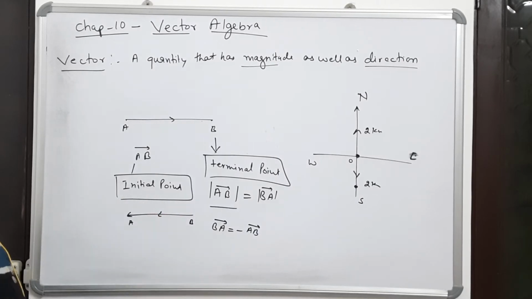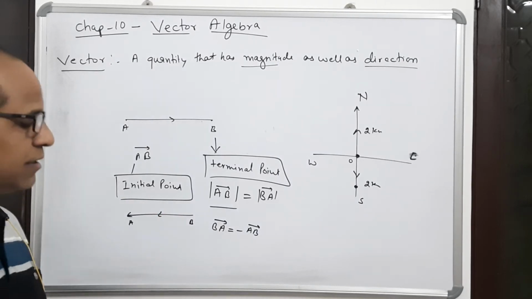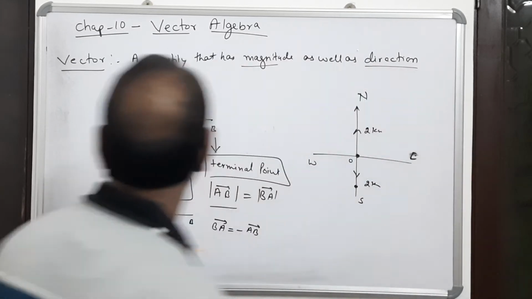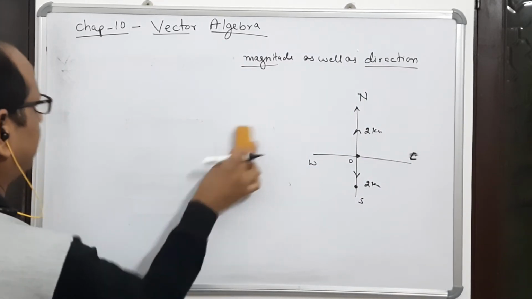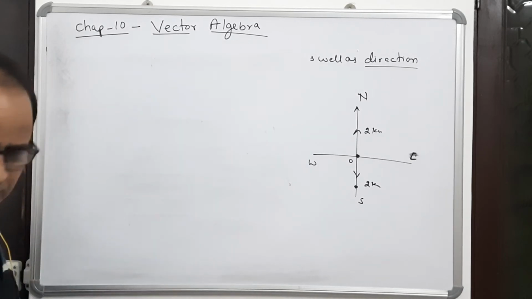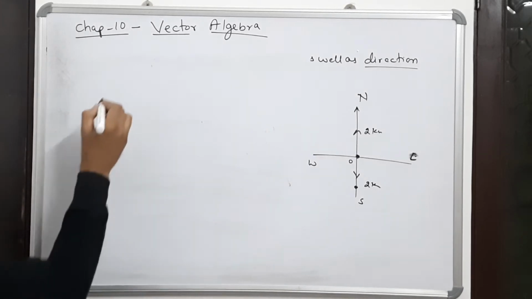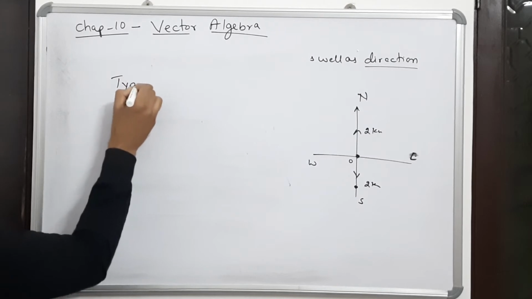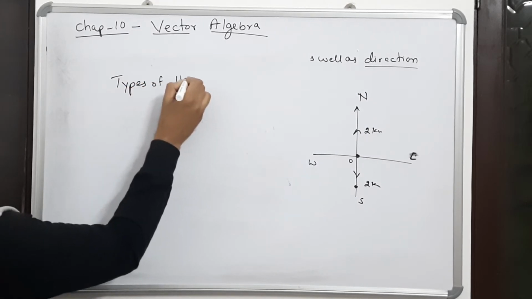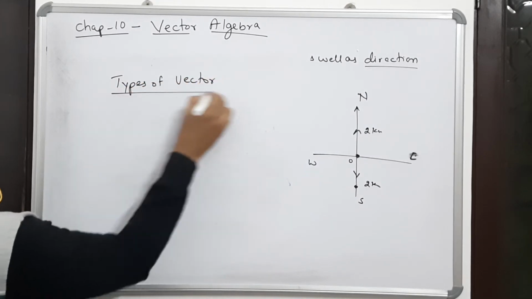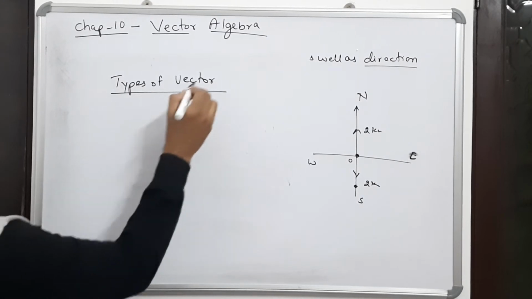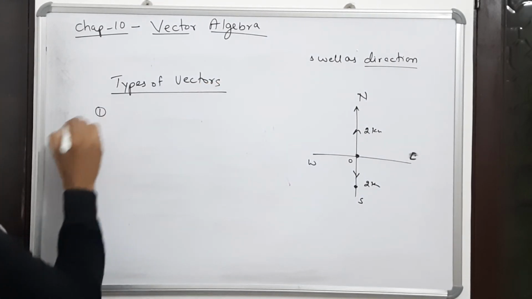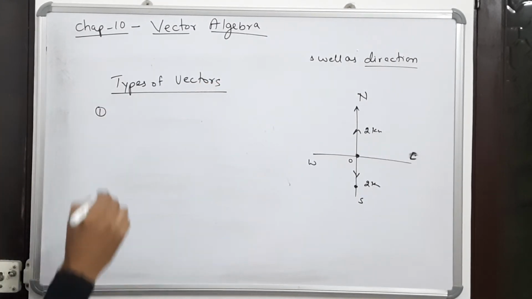Now I am coming to the second part, and that is the types of vector. So we are taking the second part now. All of you please see here. Types of vector. In the types of vector, the first is the zero vector.